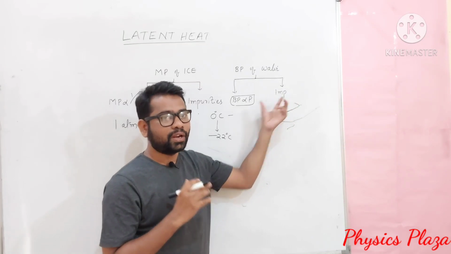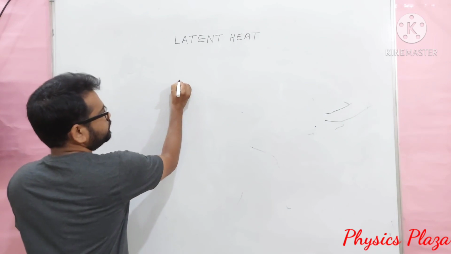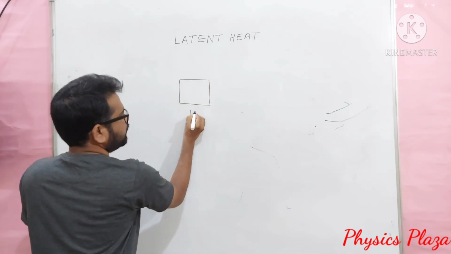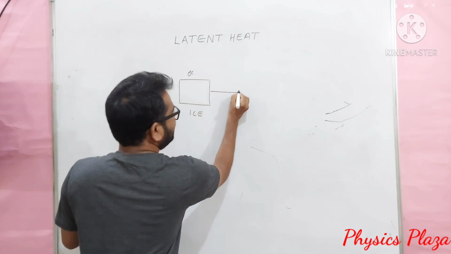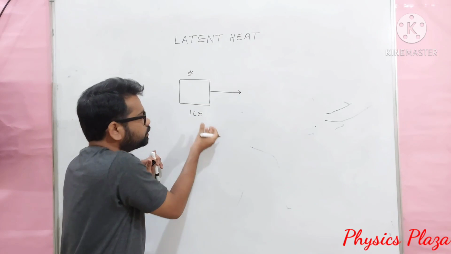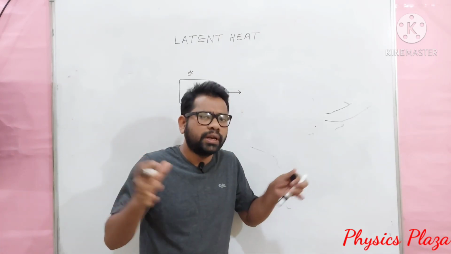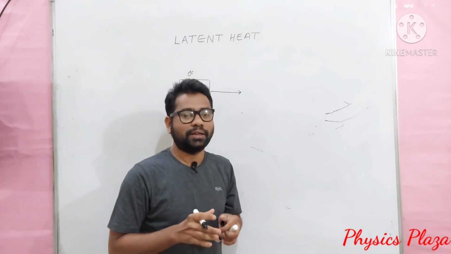Okay children, fine. Now we will discuss what actually latent heat is. Children, here is a solid, let us say ice, which is at 0 degrees Celsius. When we start heating, when some amount of heat is given to this ice, do you think that the ice suddenly gets converted into water? Will the entire ice become water at once? It is not like that.